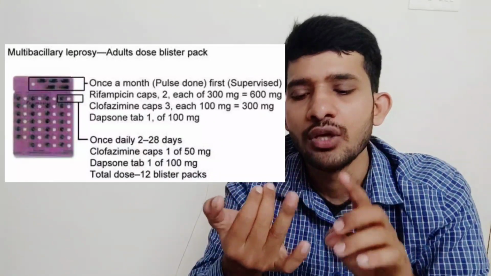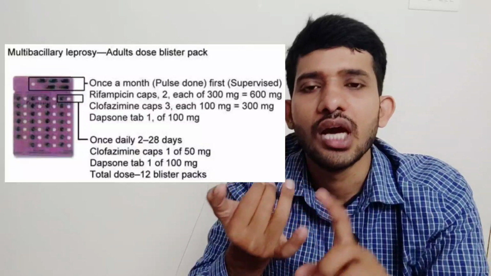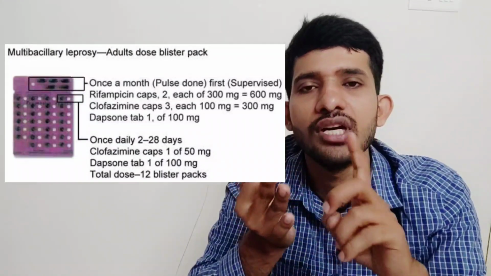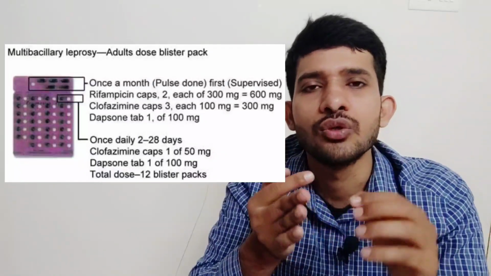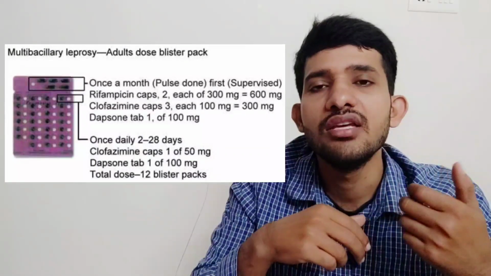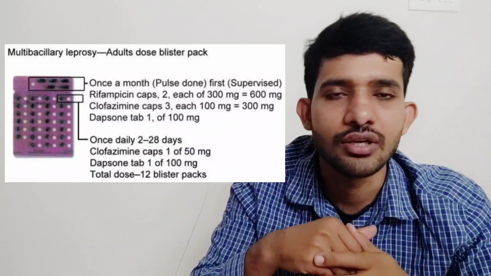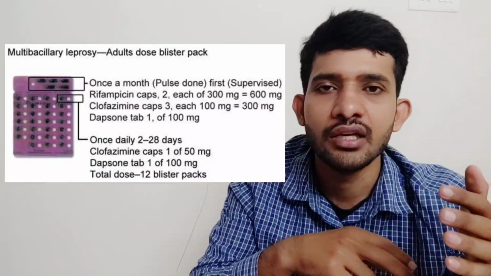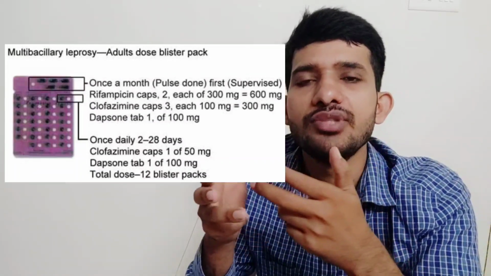So on the first day, 2 capsules of rifampicin and 3 capsules of clofazimine, 100 mg each, and 1 tablet of dapsone, which is 100 mg. So on the first day from the blister pack, these 3 drugs should be taken under the supervision of the pharmacist or the physician. And remaining from second day to the 28th day of the month, dapsone 100 mg is